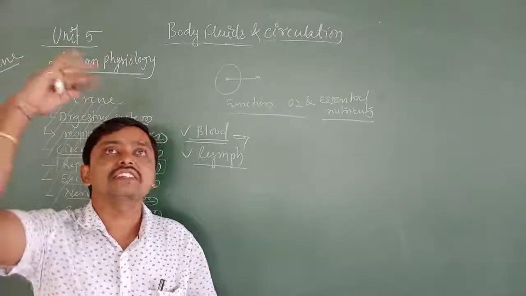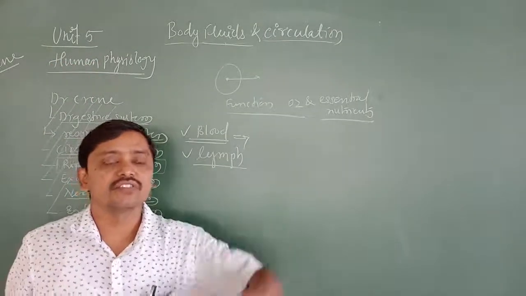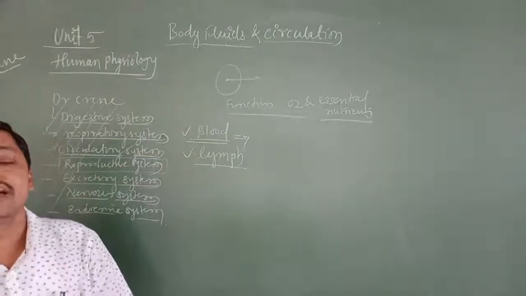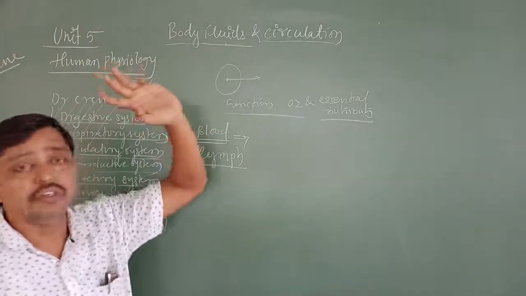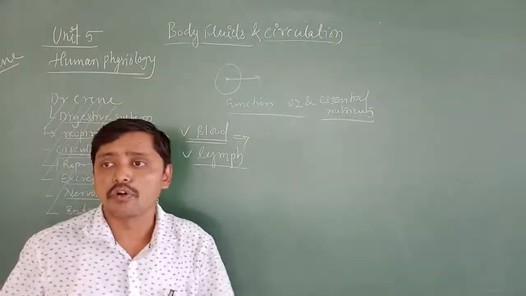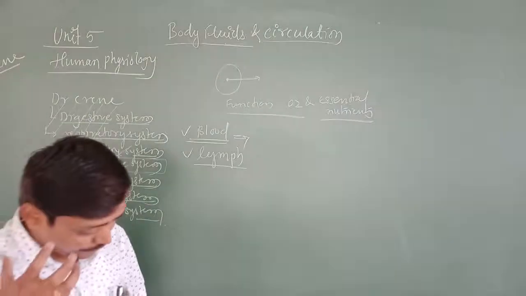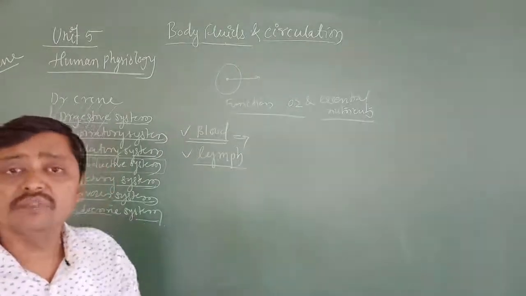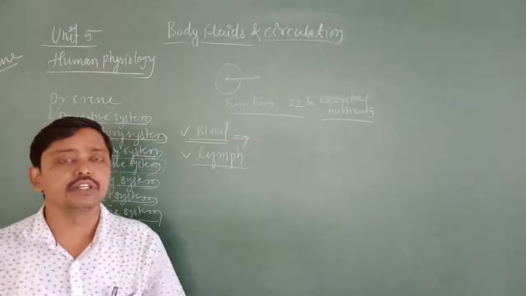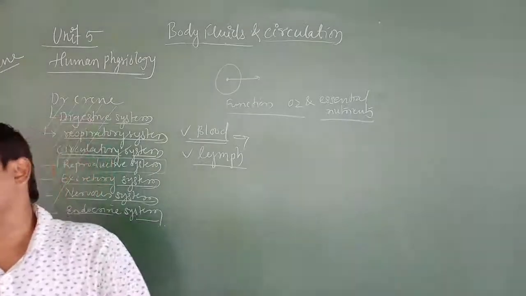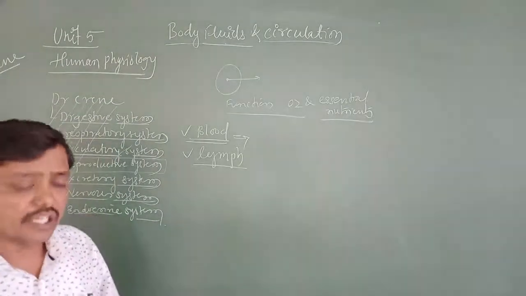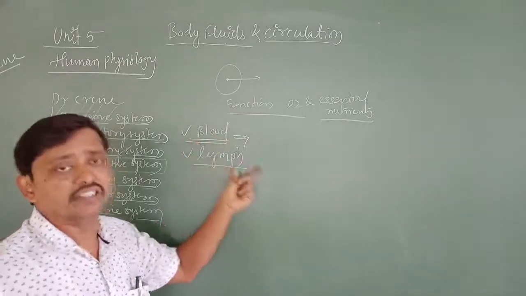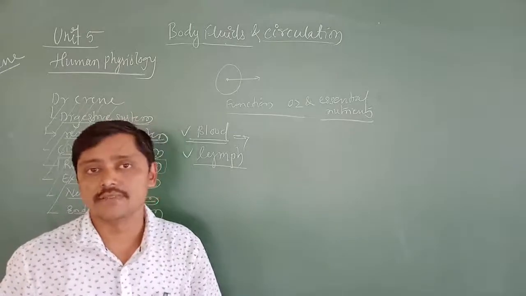But when we discuss the higher organisms, in the sense of the chordates coming ahead, there blood is the important fluid. Blood is the most important fluid, which plays an important role to circulate the O2 and essential nutrients from one part of the organism to another part, or one tissue to another tissue, or one cell to another cell of the organism. So the most important body fluid in most higher organisms, including humans, is blood.